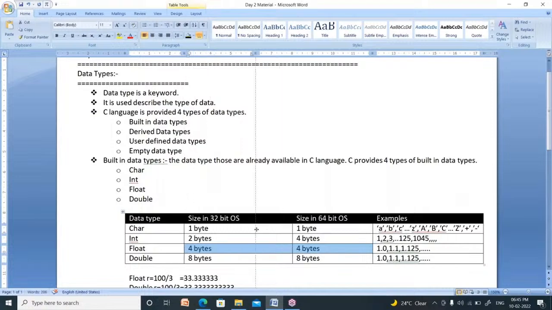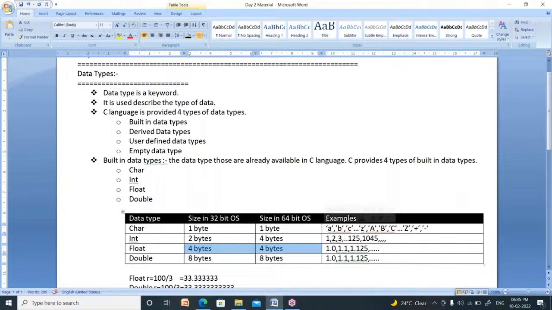Now, what are the examples of character? Characters are nothing but ABCD, alphabets: small a to small z, capital A to capital Z, and special symbols like plus, minus, into, by, percentage symbol, less than, greater than, equal to, not equal to. All these are known as characters. How do we understand that it is a character? It should be represented within single quotation marks. Characters are always represented within single quotation marks. We have to remember that.